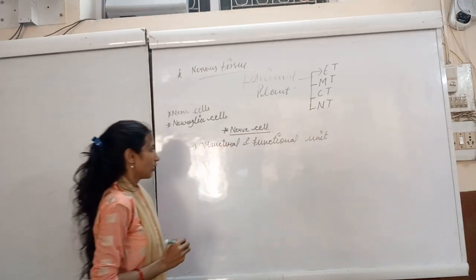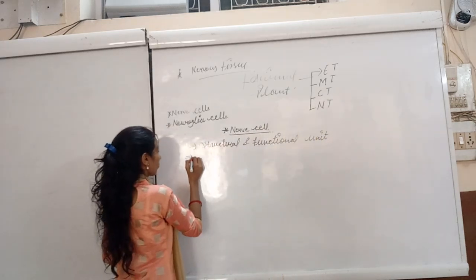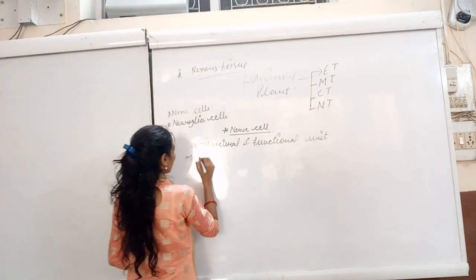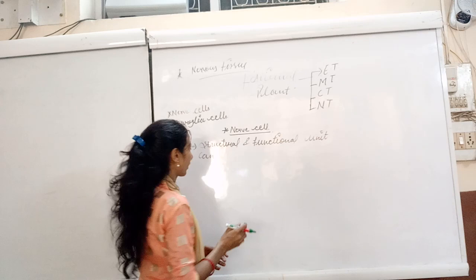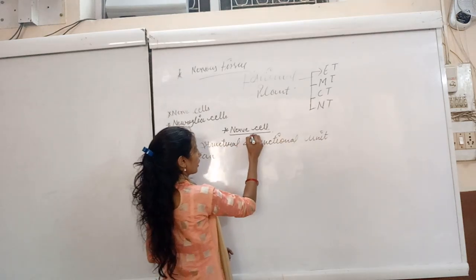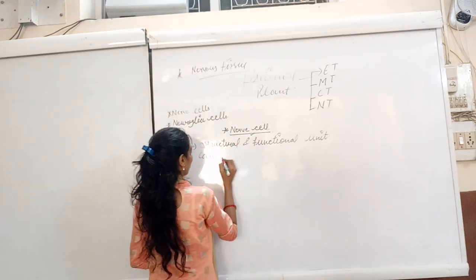Right? It cannot divide. As we know, cells divide, but this is the only cell which cannot be divided.